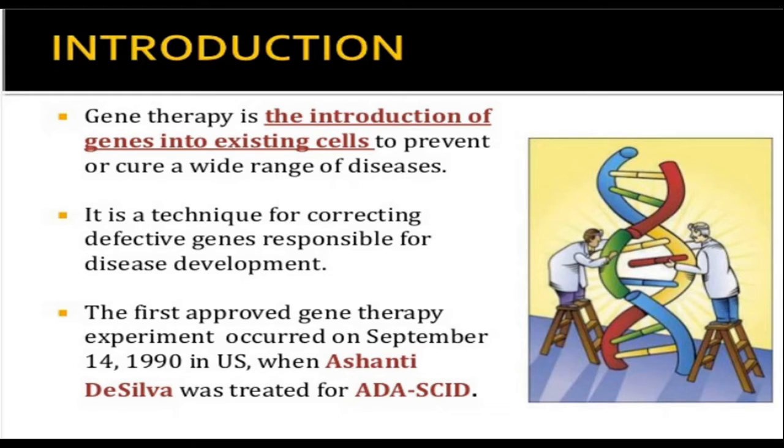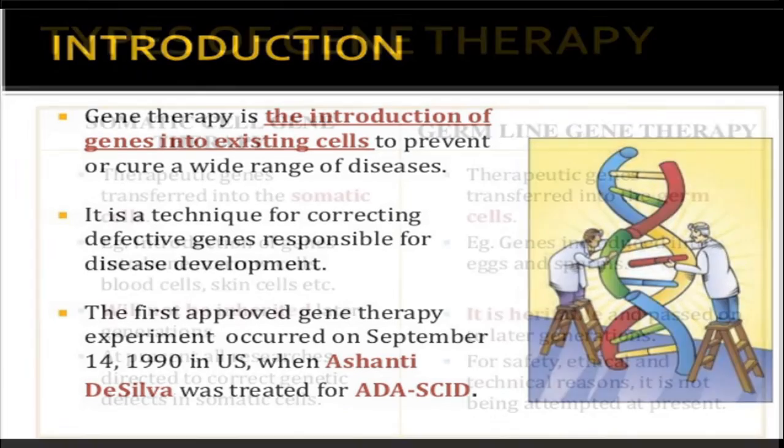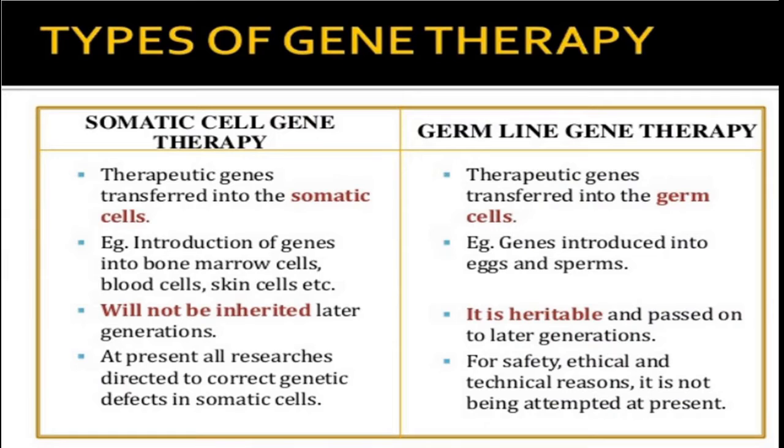And the first gene therapy experiment, which was approved, was carried out on September 14, 1990 in the US when a girl called Shanti De Silva was treated for ADA-SCID disease, which we will discuss in later slides. Gene therapy can be of two types depending upon the kind of cells in which it is being done: somatic cell gene therapy or germline gene therapy.